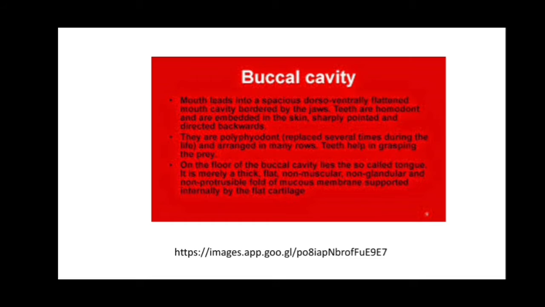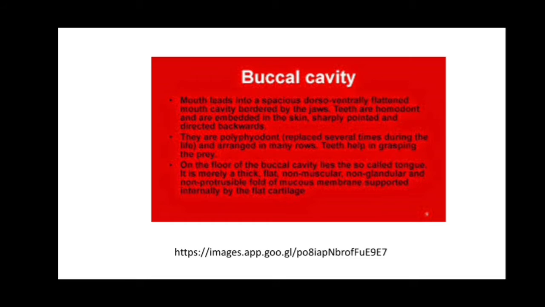For example, humans are diphyodont, meaning there are only two sets of teeth, milk teeth and permanent teeth. After the loss of permanent teeth, the teeth will not grow. But in the case of polyphyodont, the teeth are replaced several times during the lifetime and arranged in many rows.